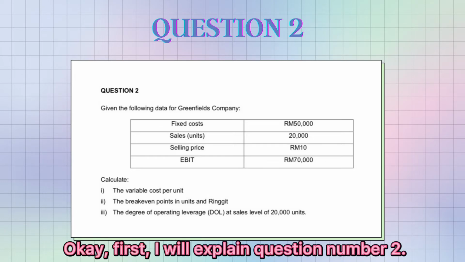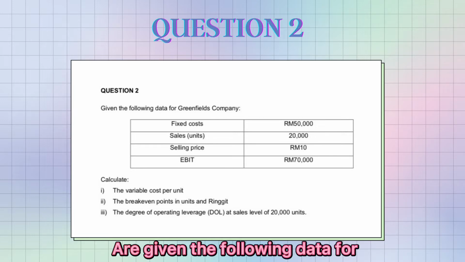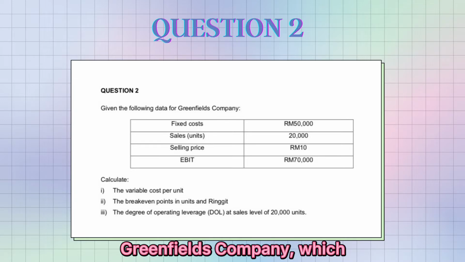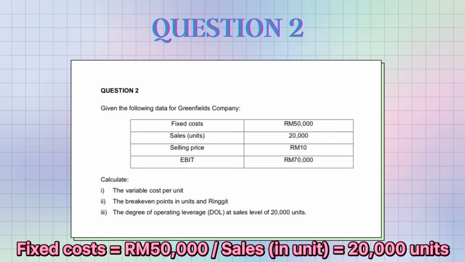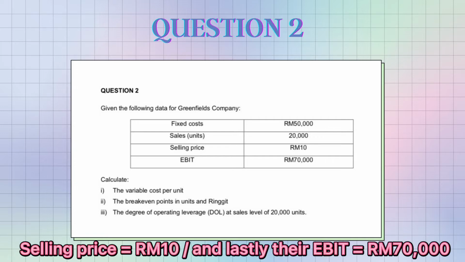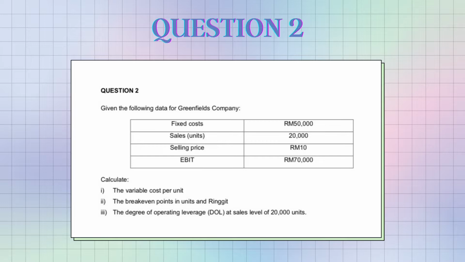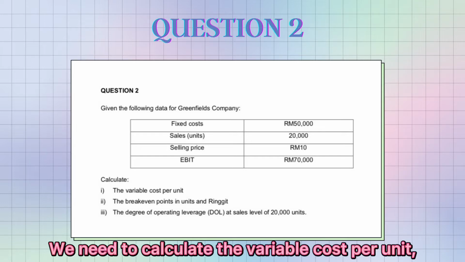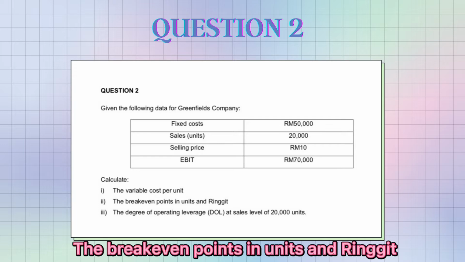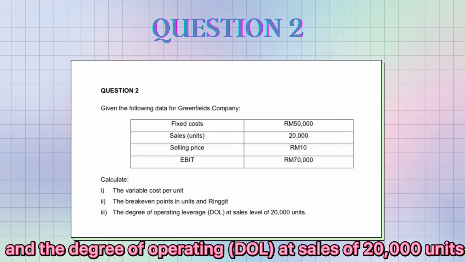Okay, first, I will explain question number 2. We are given the following data for Greenfields Company: the fixed cost is 50,000 ringgit, sales in units is 20,000 units, selling price is 10 ringgit, and their EBIT is 70,000 ringgit. In this question, we need to calculate the variable cost per unit, the break-even points in units and ringgit, and the degree of operating leverage, DOL, at a sales level of 20,000 units.